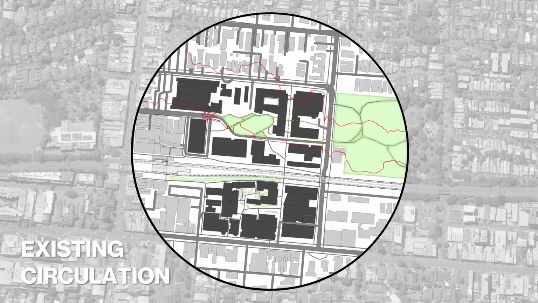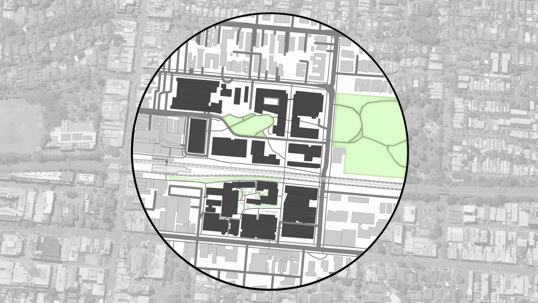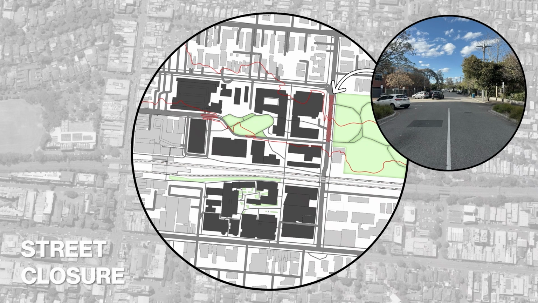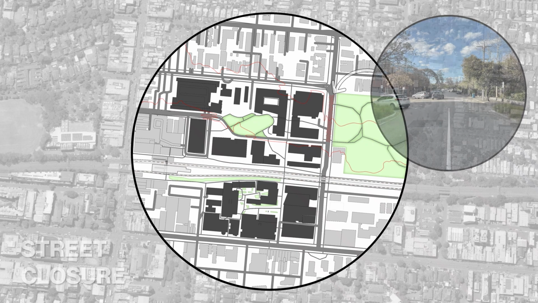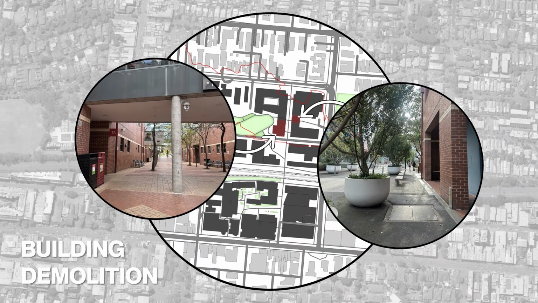We then mapped out existing pedestrian circulations across the site, showing how people currently move through campus. To allow the wetland to flow seamlessly through the area, we're proposing a street closure along William Street, enabling the water system and pathways to connect both sides of campus. Some buildings along this corridor will need to be redesigned to integrate water trails at the ground level, creating a more interactive and responsive landscape.